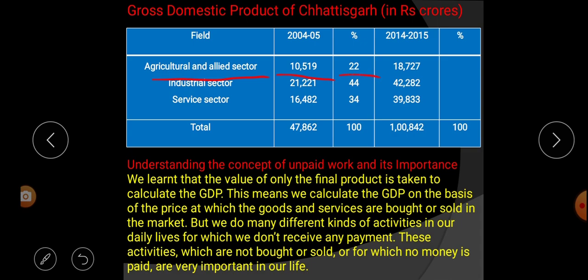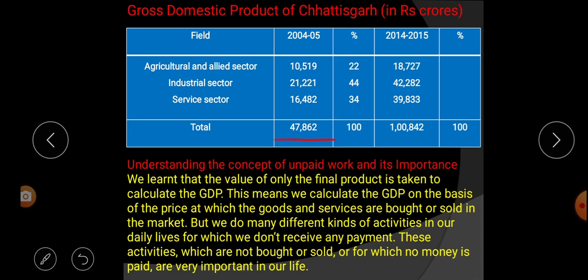Next, in the industrial sector, how much? 21,221 crores. That means 44%. Next, from the service sector, how much? 60,482 crores. That means 34%. So what was the total production of Chhattisgarh in 2004-5? That was 47,862 crores.